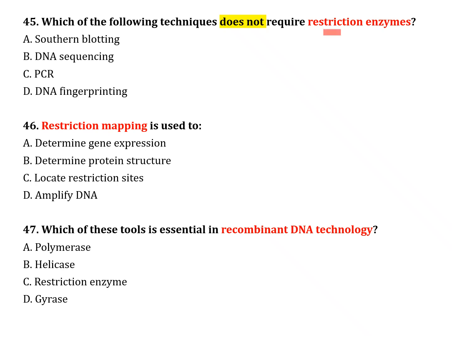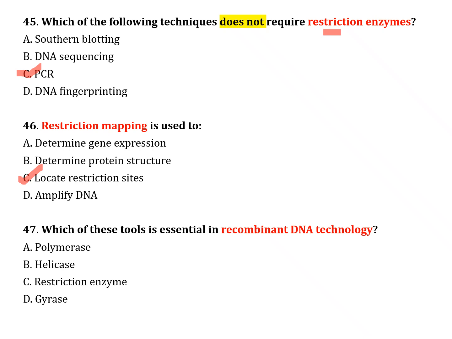Option A, Southern blotting; option B, DNA sequencing; option C, PCR; option D, DNA fingerprinting. The correct answer is option C, PCR, polymerase chain reaction. The next question, number 46. Restriction mapping is used to: option A, determine gene expression; option B, determine protein structure; option C, locate restriction site; option D, amplify DNA. The correct answer is option C, locate restriction site.